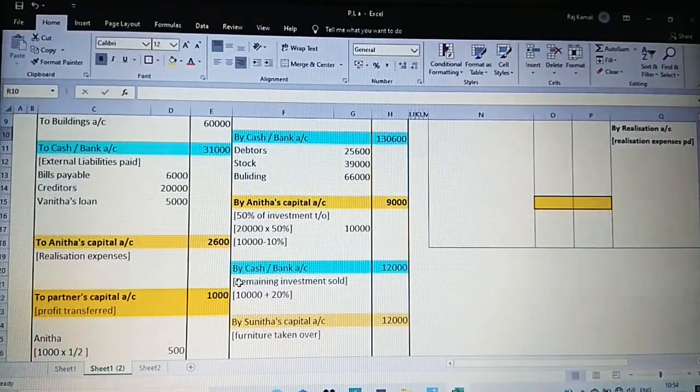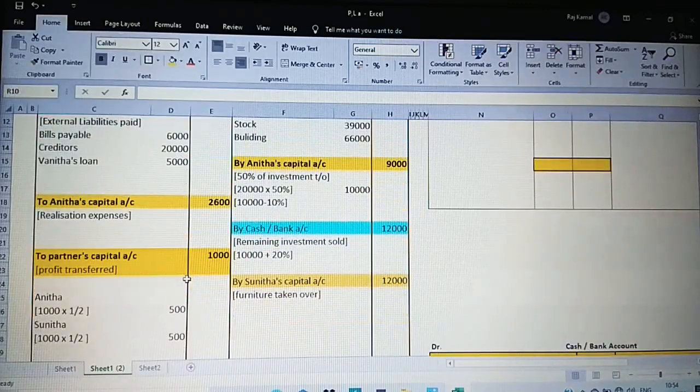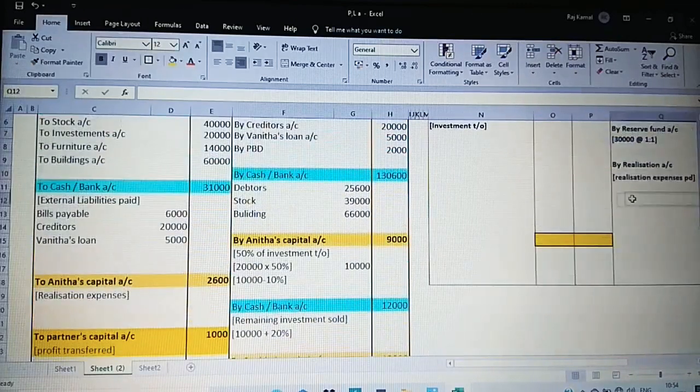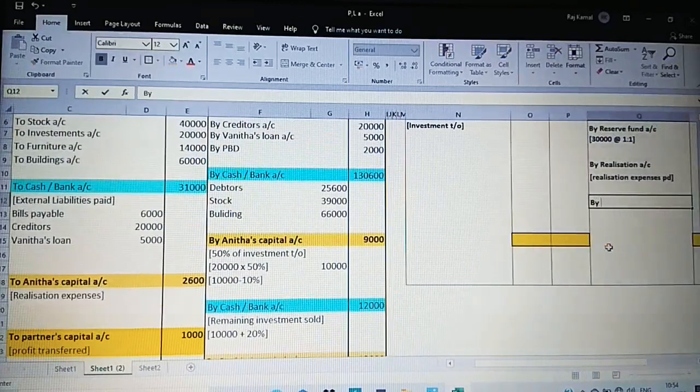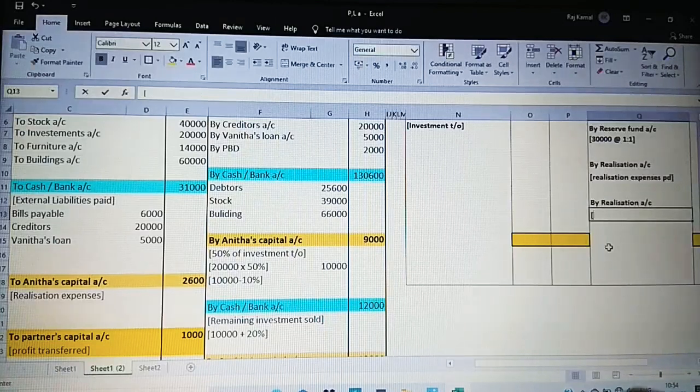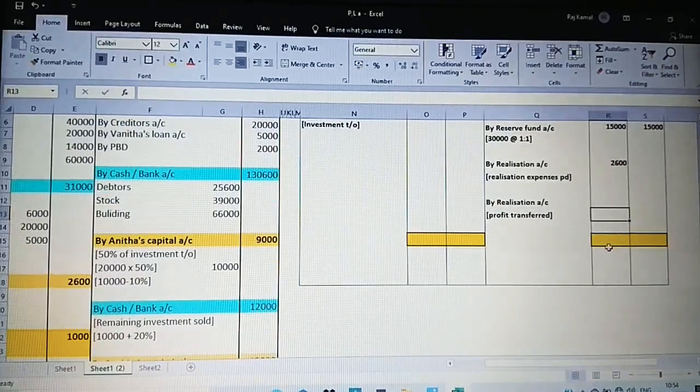Next, after this we have profit transfer to partners capital account. So again by realization account, it's profit transferred, 500 each. So this is over.